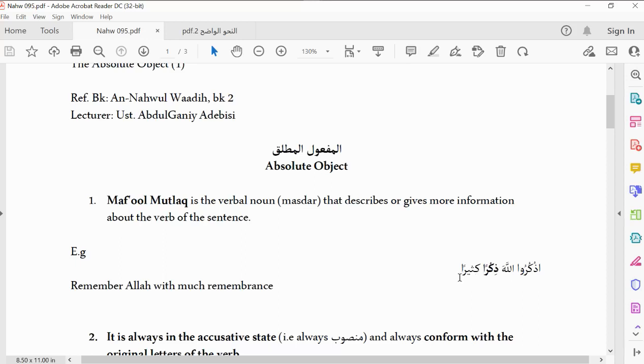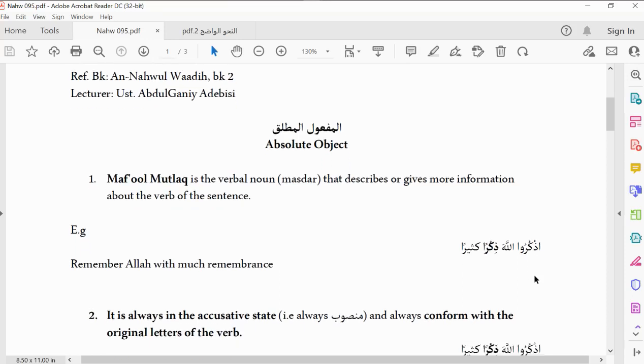Udhkurullaha dhikran kathiran. Remember Allah with much remembrance. You can see this is udhkuru, fi'lul amr. So you can see that they both have ka, they both have ra. So that is why we can easily say that this dhikran here, which is taking nasb, is a maf'ul mutlaq, because it corresponds with the udhkuru, your verb, which is the fi'lul amr.